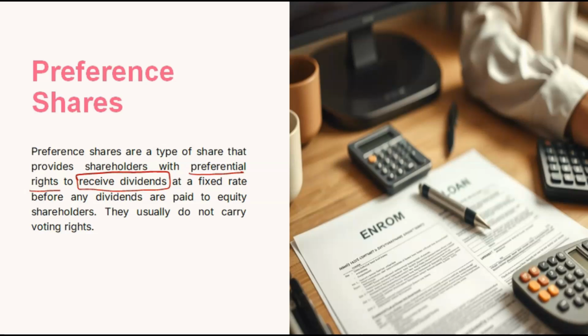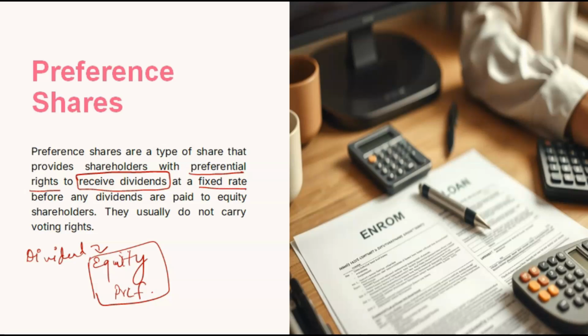Okay, so dividend is paid to either equity shareholders or preference shareholders. Dividend is paid to shareholders. The rest, all creditors of the company, they get interest from the company. So dividend is paid to shareholders only. Before paying it to equity, dividend is first paid to preference shareholders. So they have the first right to receive dividend, and they have a certain fixed rate also.